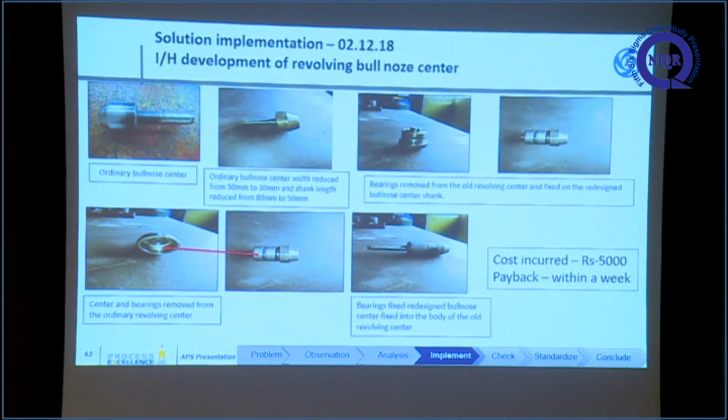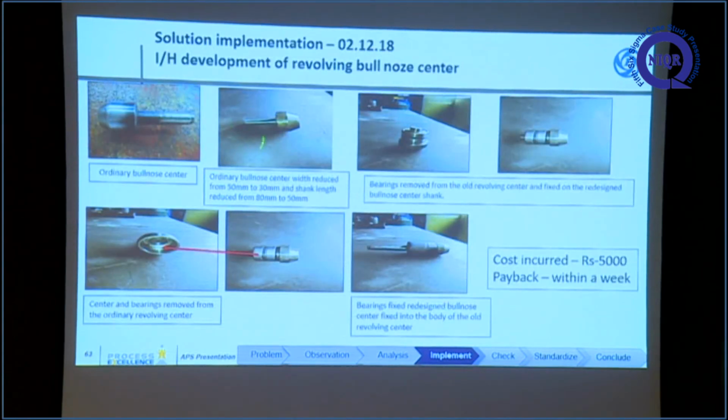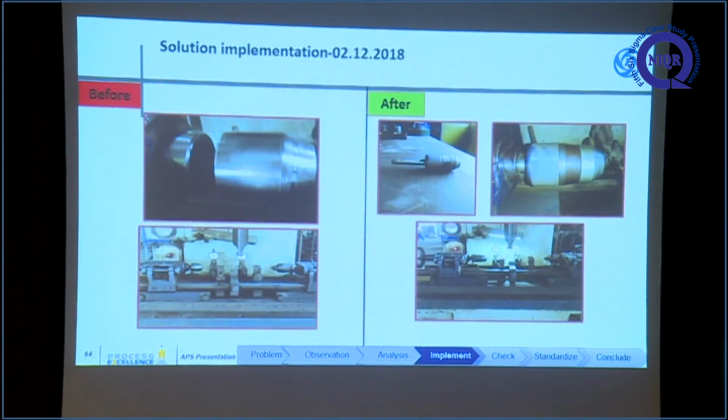We gave the bull nose center to the tool room. The tool room straightened the tank to bearing diameter and the total length was reduced to 30 mm. Then one ordinary revolving center was dismantled, and the bearings and spacers were taken out and fixed in the bull nose center. Then the total arrangement is fixed into the revolving center reverse housing. So before, the center did not rotate; after, the bull nose center rotates.